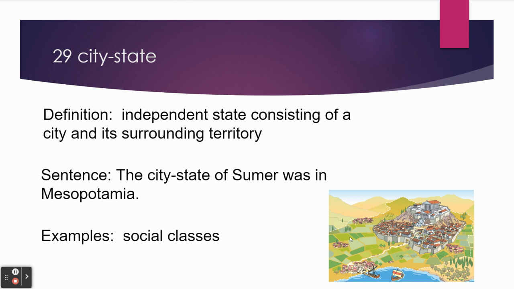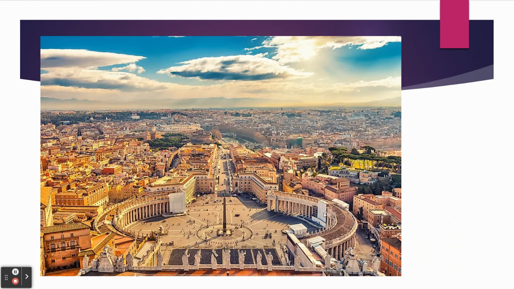So a city-state is just what we would call today a city. So Sumer was a city-state. Then if you make up a bunch of those city-states, then it created Mesopotamia. So Mesopotamia was kind of like a Saginaw County, as our Bridgeport was kind of like a Sumer. So Bridgeport is a city, Sumer was a city. Mesopotamia contained Sumer. Saginaw County is where Bridgeport is. So Mesopotamia is the bigger area of all the city-states, in which Sumer was one of those city-states. Right here you would have a city-state.